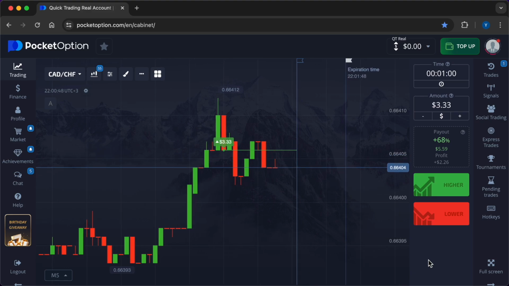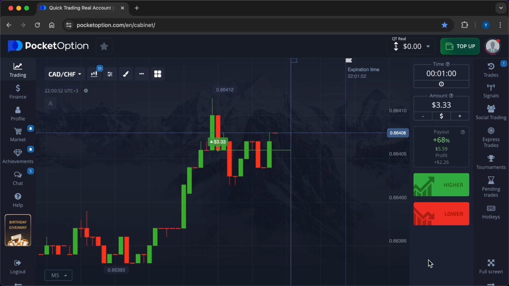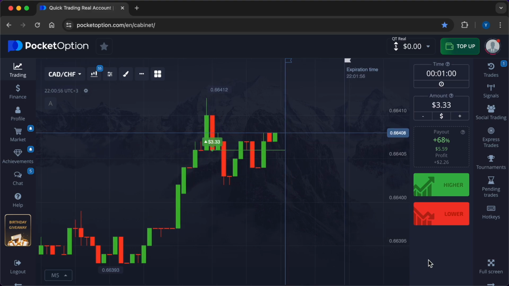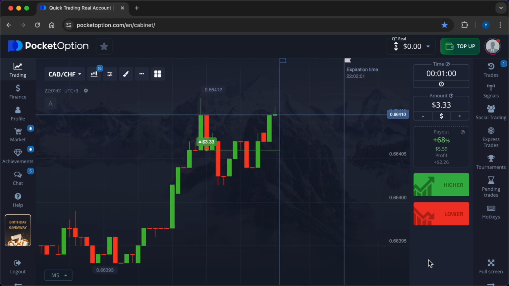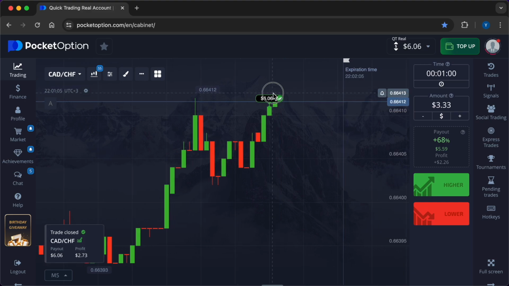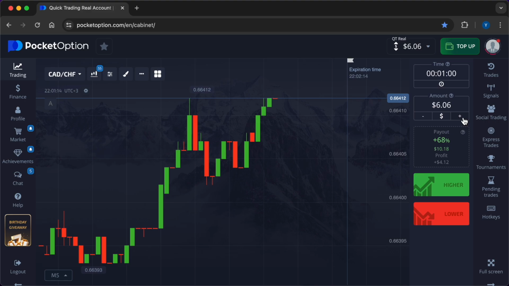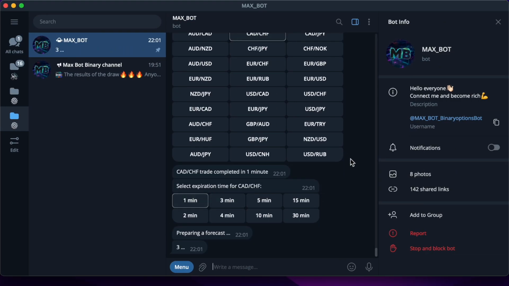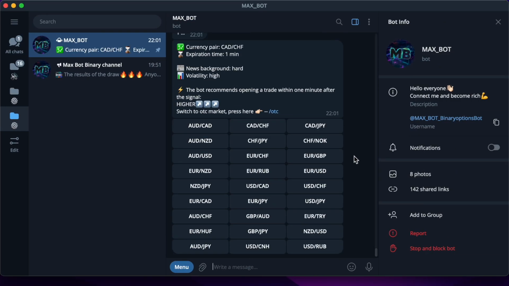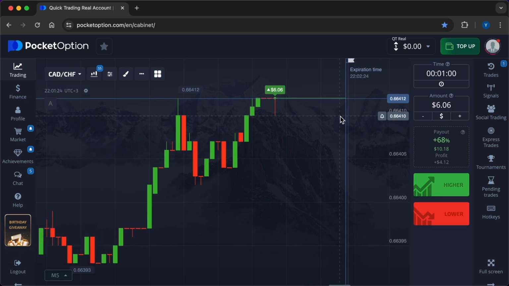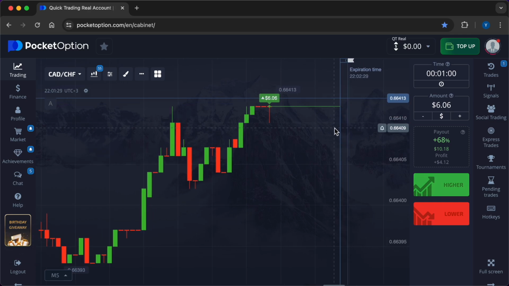Case study: the U.S. Presidential elections have historically caused significant movements in the USD. In the 2016 election, the unexpected victory of Donald Trump led to immediate market reactions, with the USD initially dropping but then rallying on expectations of business-friendly policies and fiscal stimulus. Meanwhile, the bot has issued a higher signal. We keep improving the results.